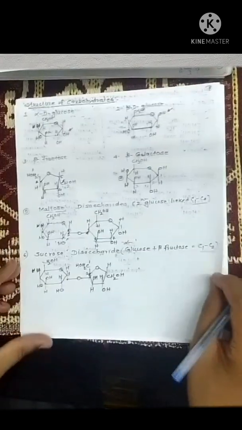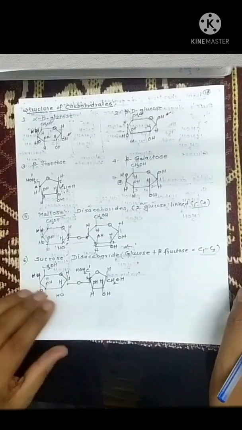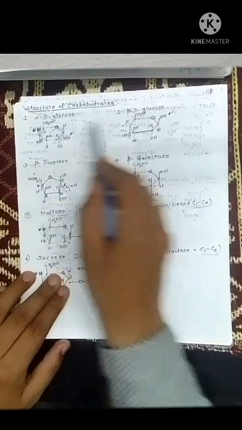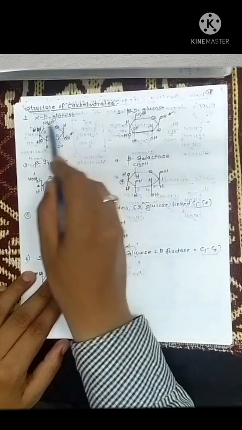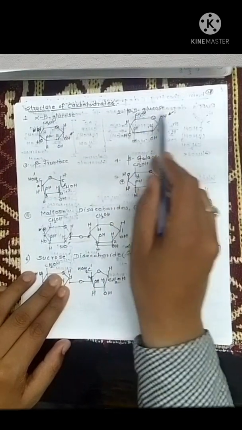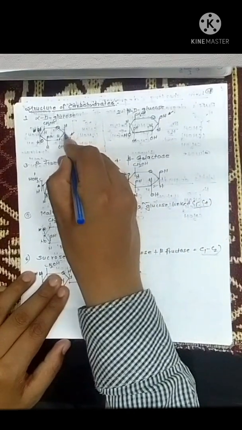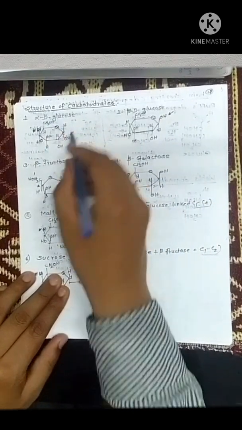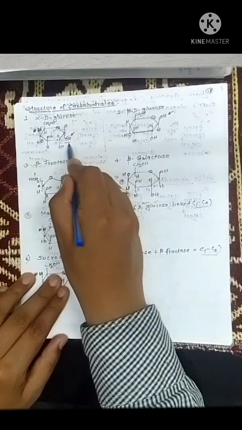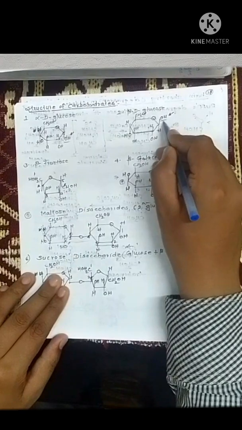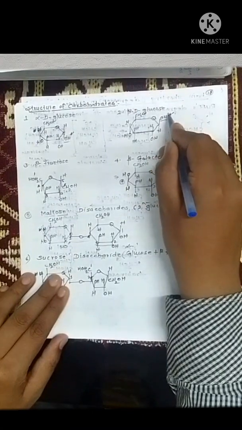Now we are going to see the structure of carbohydrates. Just see the structure of alpha D glucose and beta D glucose. The structure of alpha D and beta D glucose is the same, but at the C1 carbon atom in alpha D glucose, the hydroxy group is below the plane, while in beta D glucose, the hydroxyl group is above the plane.